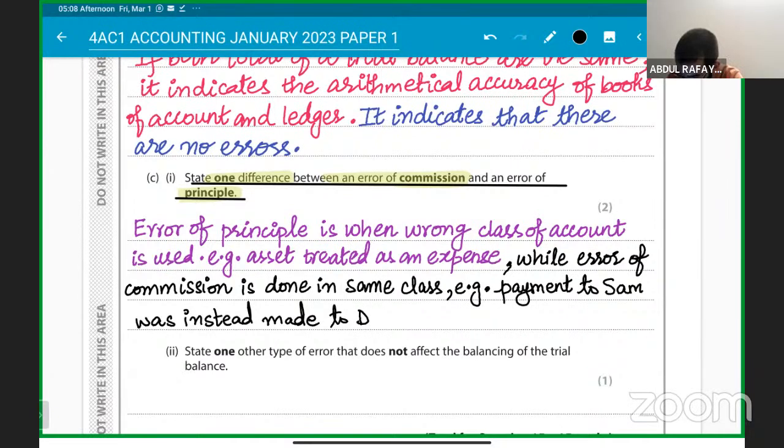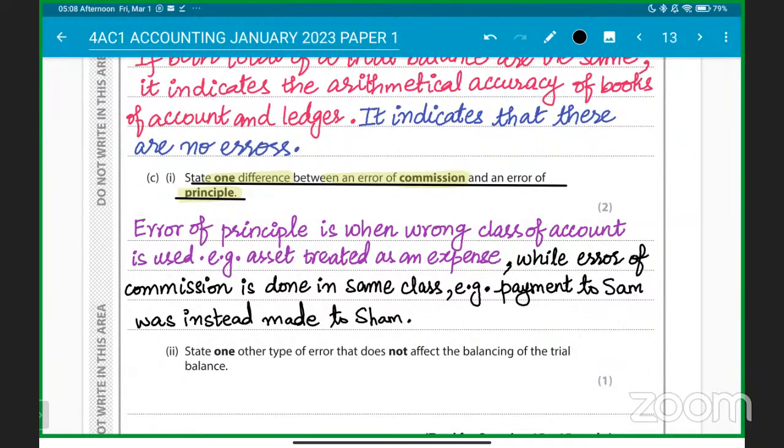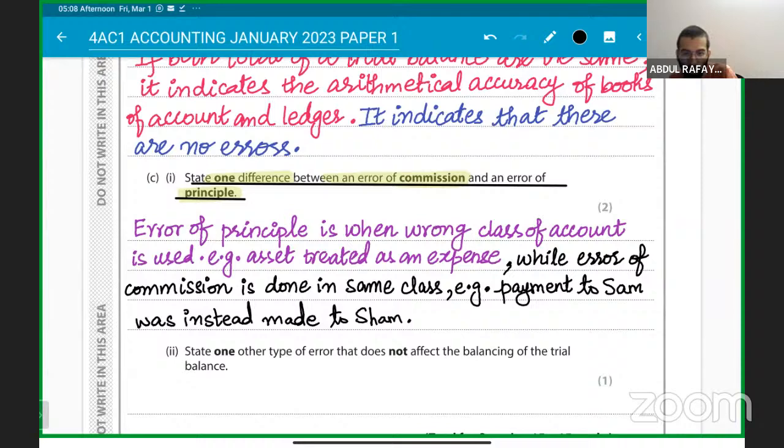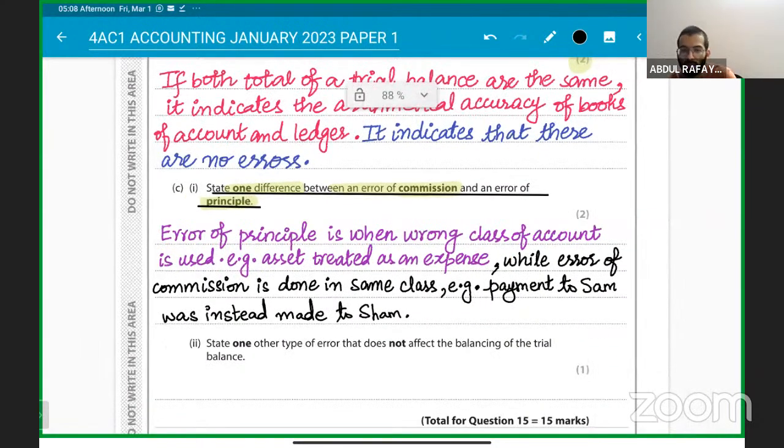So, to a different person. Or Sham, made to Sham. Two different names of persons, both of them are suppliers. We have to make payment to Sham, but we made the payment instead to the other person with a different name. So it's done in the same class. It's done in the asset only, or in the expense only, where you recorded some different expense.